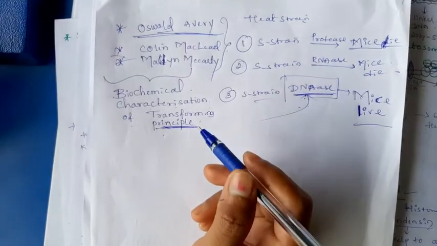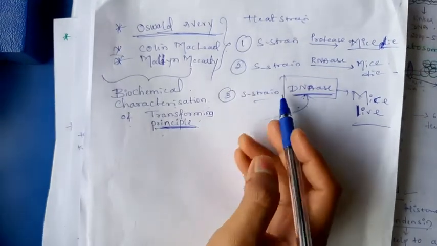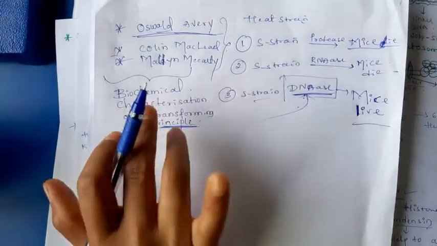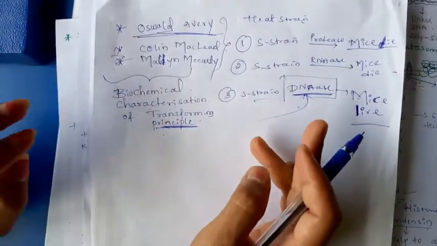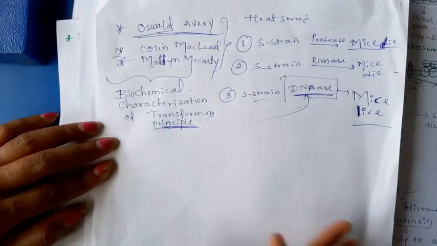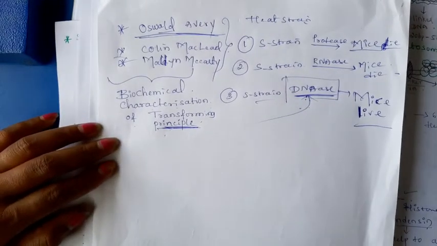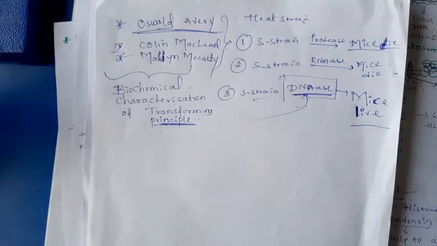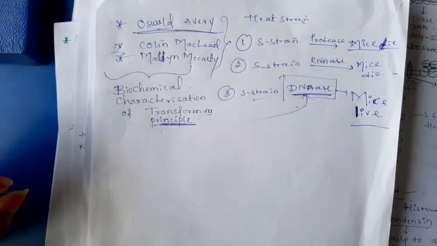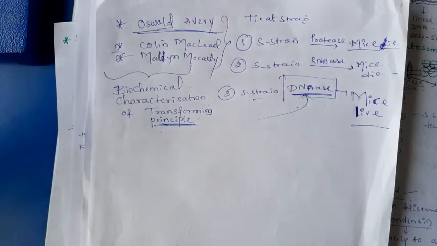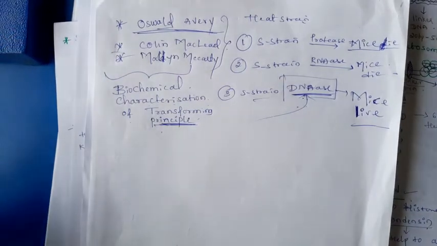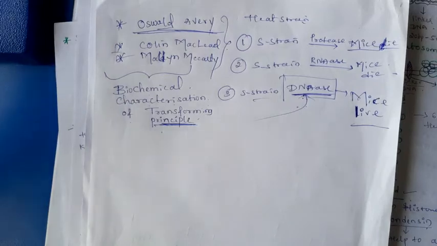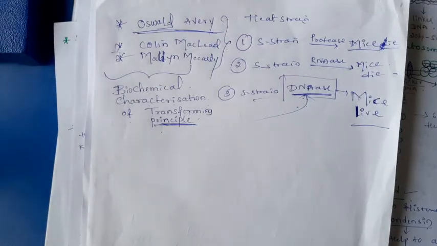If in the final examination they ask a question on the search of genetic material, they will directly ask to explain the Griffith experiment or the search of genetic material. Otherwise they will ask to explain the biochemical characterization experiment of genetic material, or the experiment given by Oxford-Avery or McLeod.